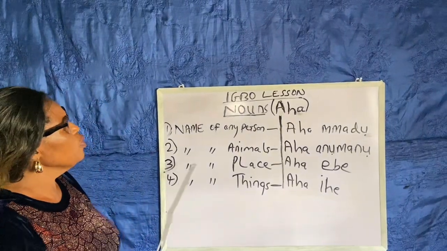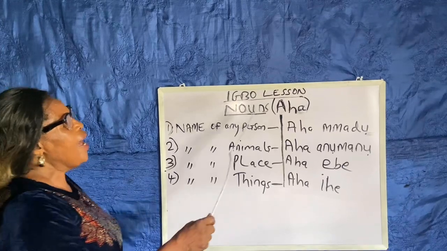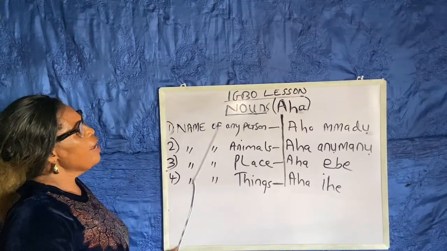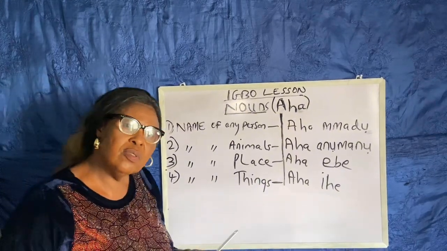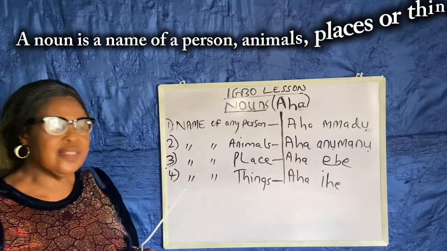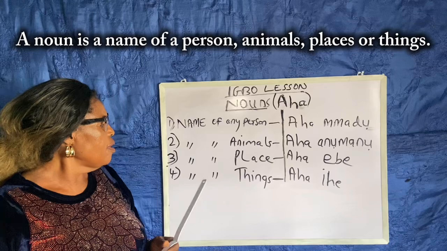In Igbo language, we call nouns aha. We have different types of nouns. What is a noun? A noun is a name of any person, animals, places, or things.